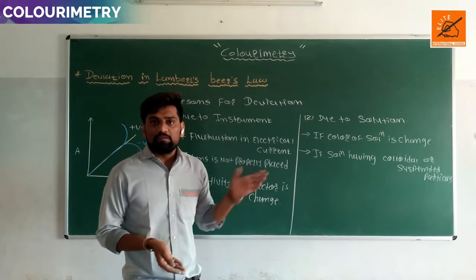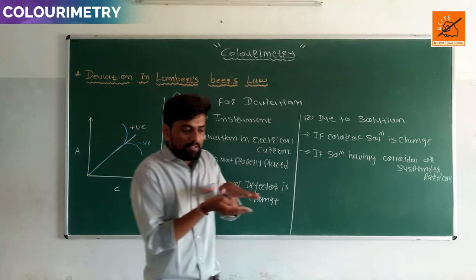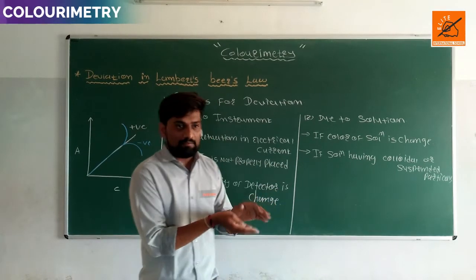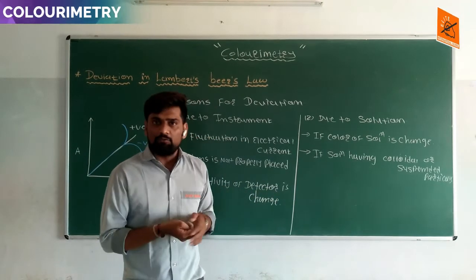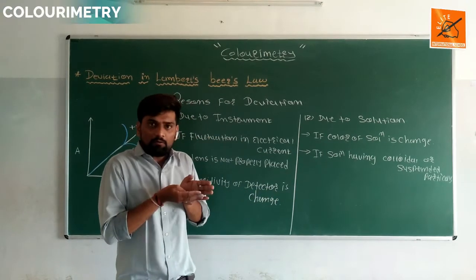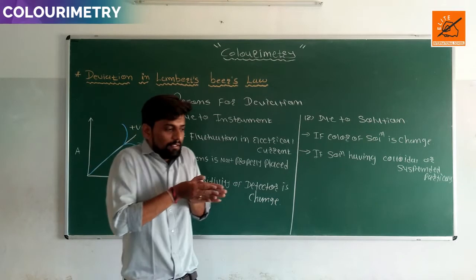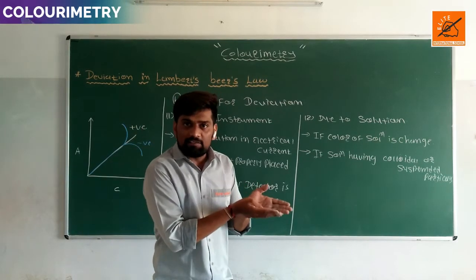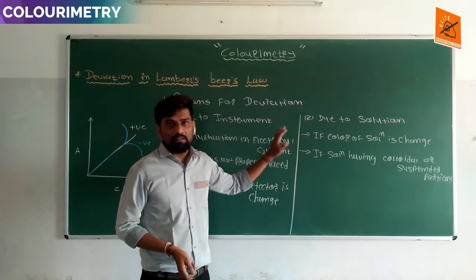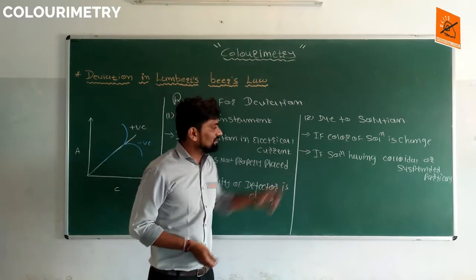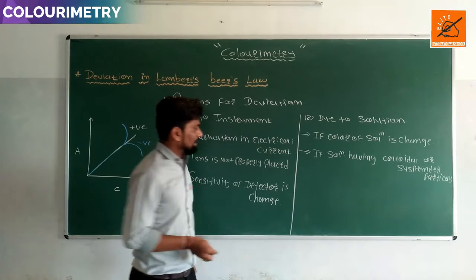At that time the deviation is formed. Whenever incident light goes into a solution having colloidal or suspended particles, these particles scatter the incident light, and deviation is formed. So this is the second reason.